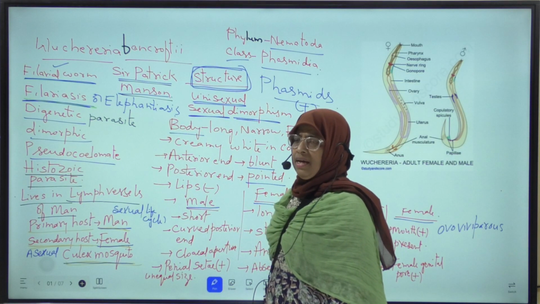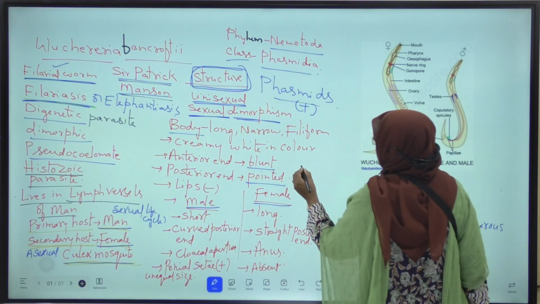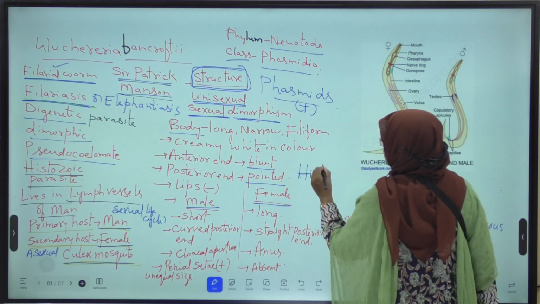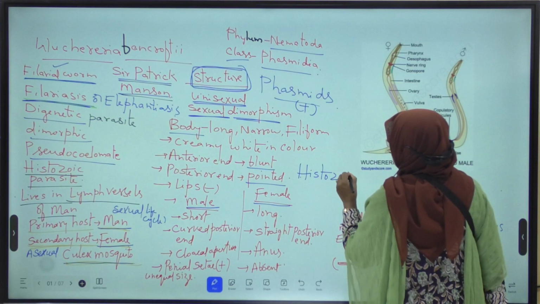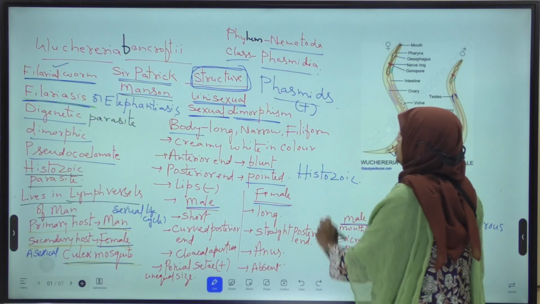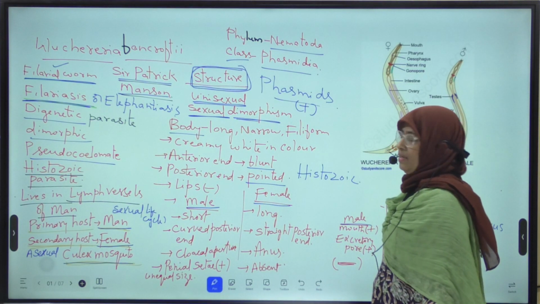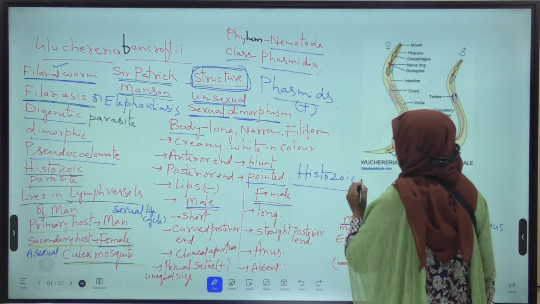It lives in the lymphatic vessels of man. Hence, it is called a histozoic parasite. Histus means tissues. It lives in the tissues of man, in the lymphatic vessels of man. Okay, it is a histozoic parasite.